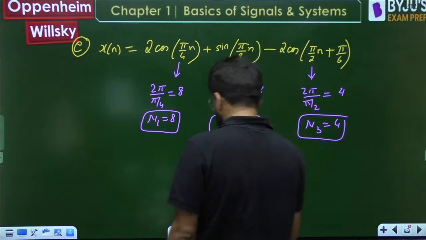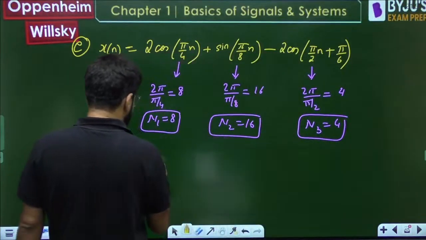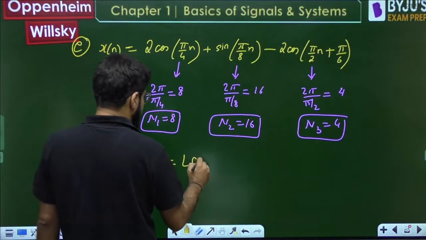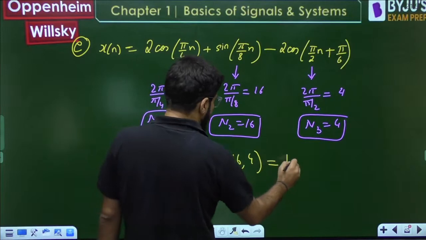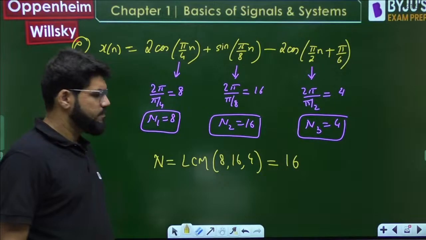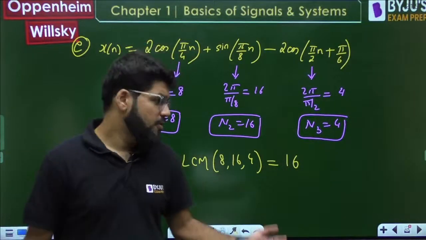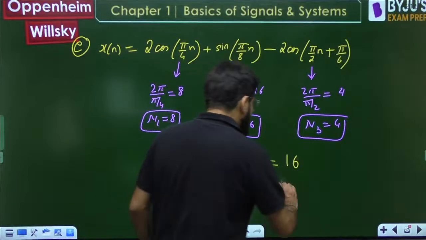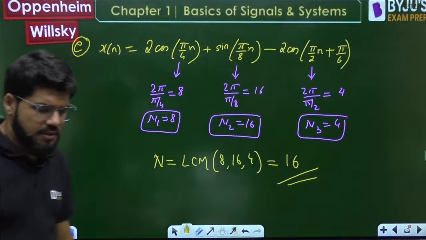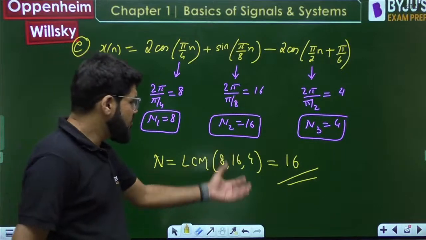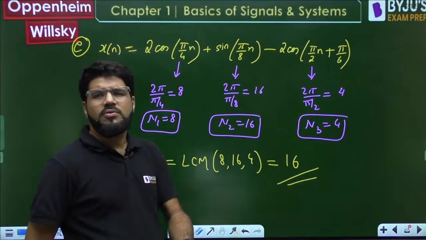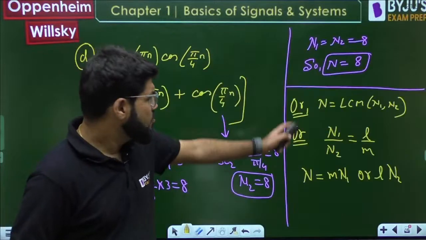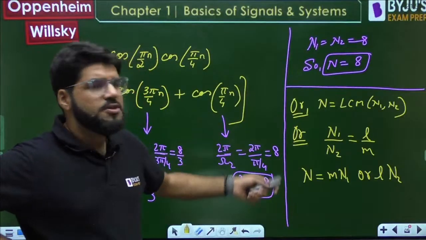So what is the LCM of them? This is simple. The final time period should be the LCM of all of them, that is 8, 16 and 4. The lowest common multiple should be 16. 16 is a multiple of 16 also, as well as 4 and 8. The answer is 16 here. Very easily, you don't have to calculate, you're just able to say LCM is 16. Sometimes you have to calculate, so you can calculate LCM also. Otherwise, you can apply the cross product technique also.